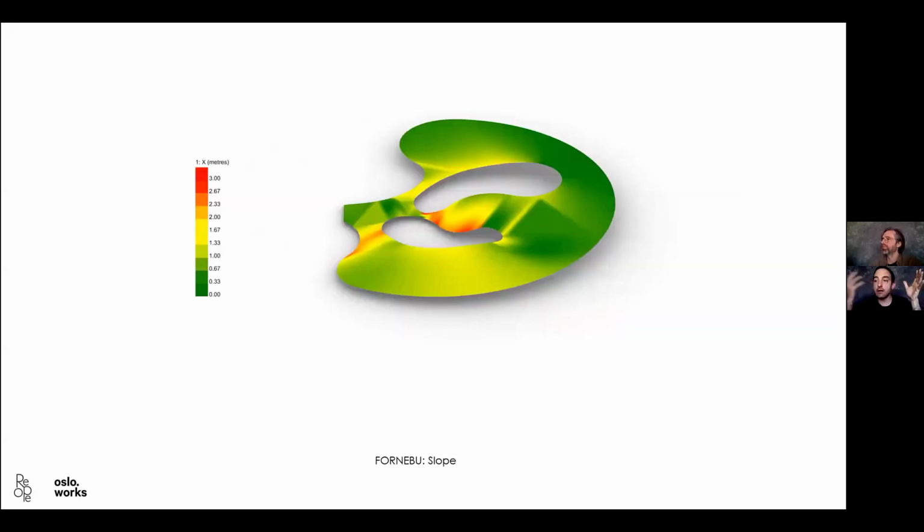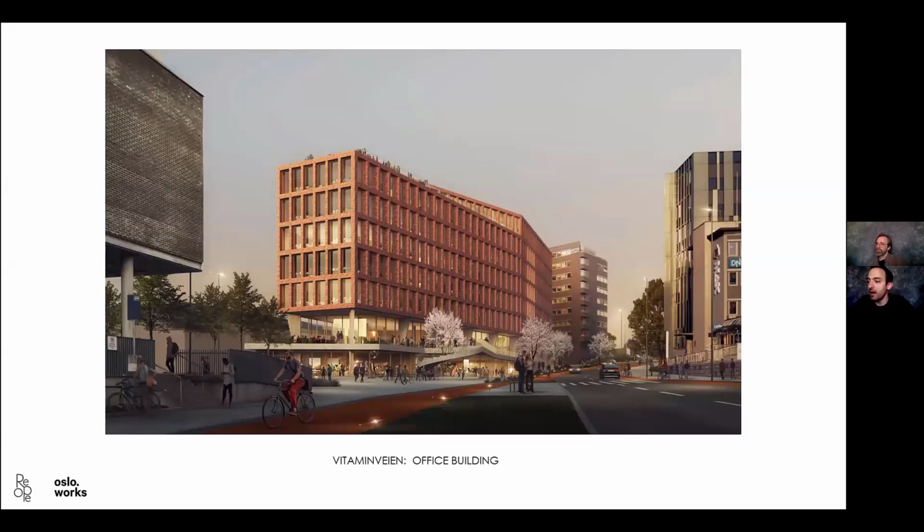And this allows us to introduce not just control of the shape, but also control, for example, of the slope, because at the end, this was going to be a surface where people were going to be able to walk around and do whatever. And this allows us to see that in these red areas, the inclination might need to be reconsidered. And it's true that this script was used for the early stages of the design, and it was relatively successful. Now, next project, Vitamin Verein, an office building here in Oslo.